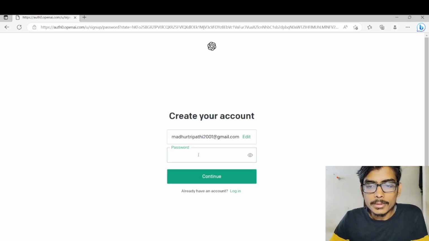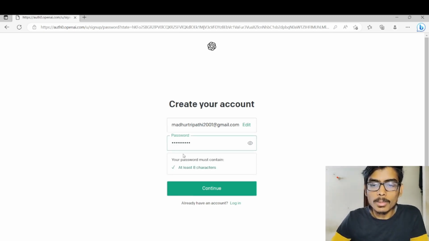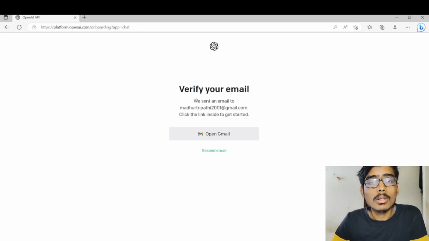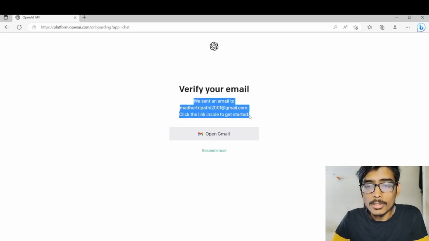When you press enter, you will be prompted to input a password. The password you want to set, just type that password. It has to be 8 characters long. Then press enter. It will look into your account and check whether you are a previously signed up user or not. If you're not, then they will send an email for the verification of your Gmail ID. You just open your email and verify the Gmail account which you typed in previously. Let me verify mine. Just give me a minute.